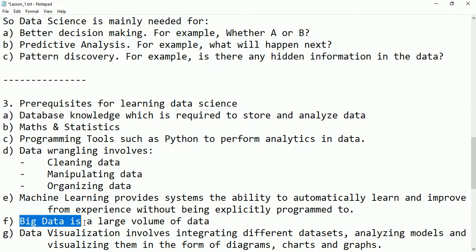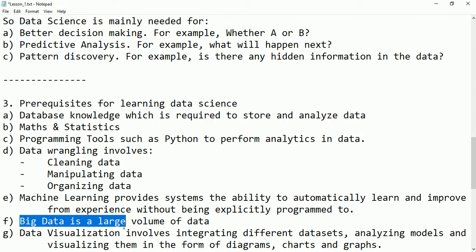Some basics of big data, if you know them, are also necessary and help you a lot. Big data is data which has a large size, so it has volume, velocity, and veracity. These are the characteristics of big data. And the next thing is data visualization. It is important because some technical people will understand whatever you are analyzing, but for those who are not familiar with data science, it will be difficult to explain the process you have followed.